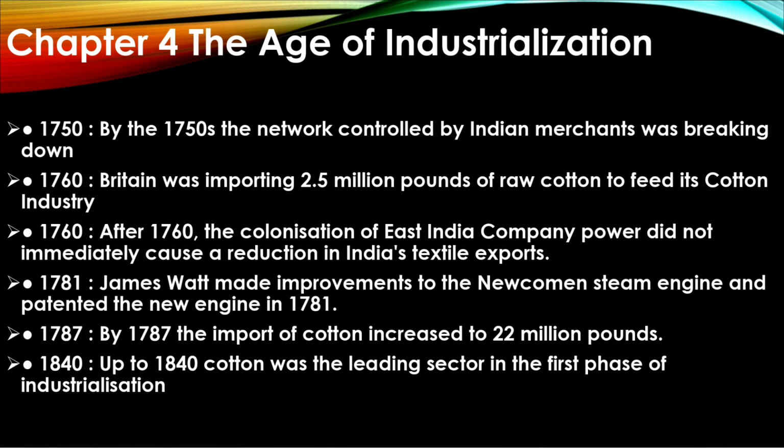1750, by 1750, the network controlled by Indian merchants was breaking down. 1760, Britain was importing 2.5 million pounds of raw cotton to feed its cotton industry.